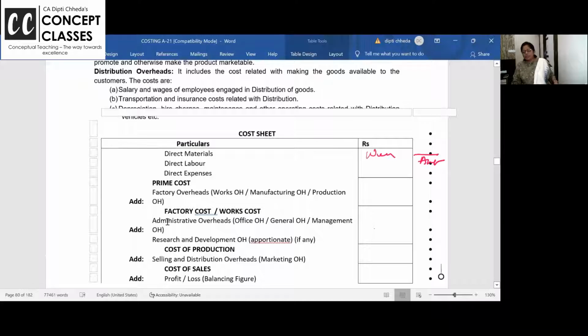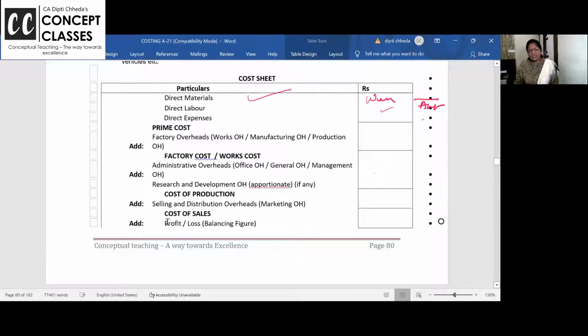Why do you need to do this working? In an accounts exam, the main account looks very small and you do the working behind. In the cost sheet, try to do the working there itself. So particulars, working and amount. This is it. Okay? Right. So let us do it now.